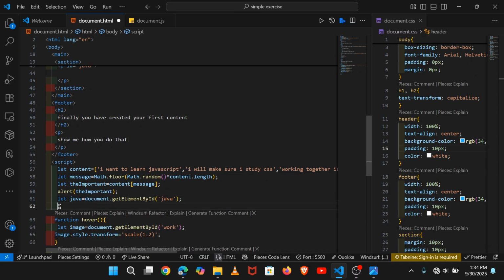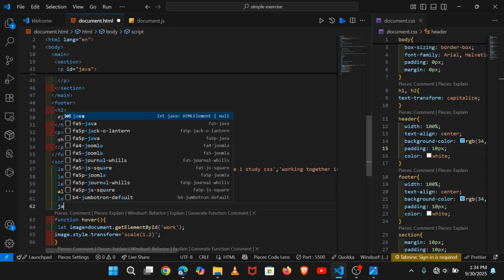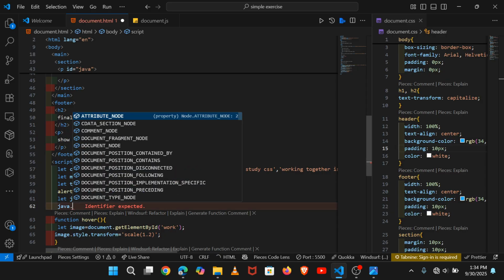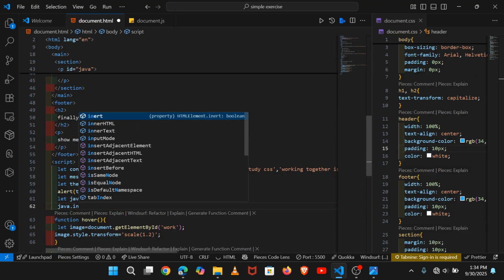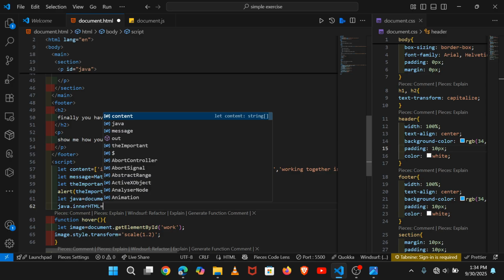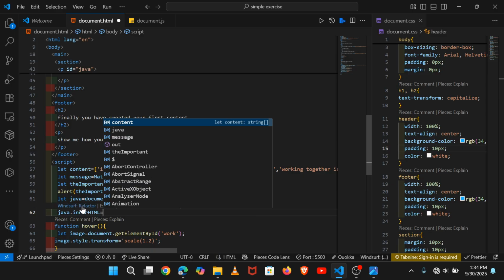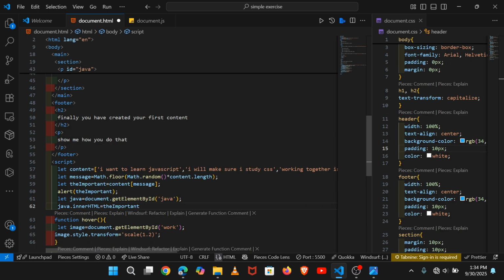Control S to save, and below it we are going to give the text, and we will say Java dot innerHTML will equal to the important message, like this.